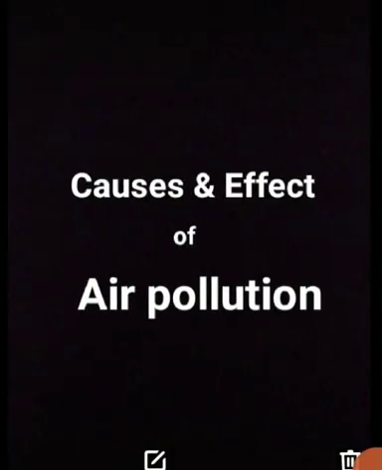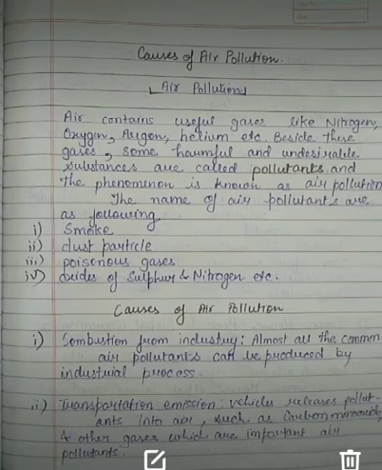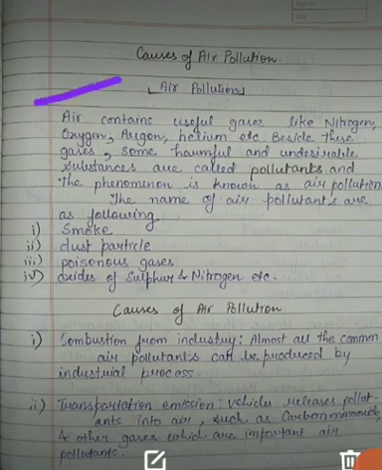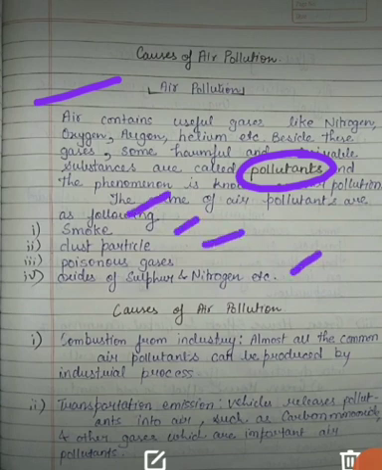Let us recall again. We have discussed the causes and effects of air pollution. In this we studied what air pollution is and basically about pollutants. We understood that smoke, dust particles, poisonous gases, or oxides of sulfur and nitrogen are pollutants, and the phenomenon of their percentage increasing in the atmosphere is known as air pollution. Then we studied the causes of air pollution, like combustion, that is the release of gases from industries, and transportation emission, that is the release of carbon dioxide and other harmful gases from our vehicles.